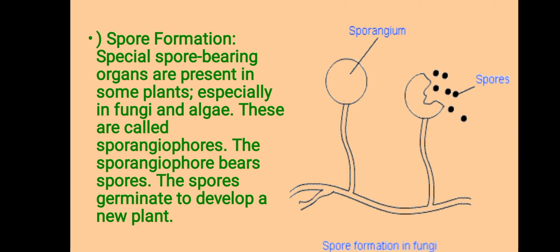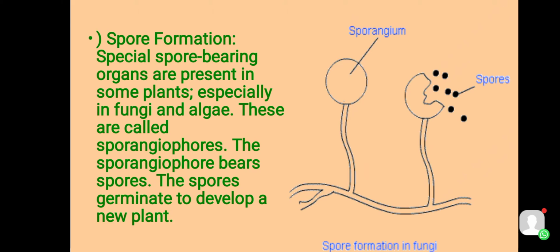Next is spore formation. Special spore-bearing organs are present in some plants, especially in fungi and algae. These are called sporangiophores. The sporangiophore, this is the sporangium, and this sporangiophore bears spores. The spores germinate to develop a new plant.